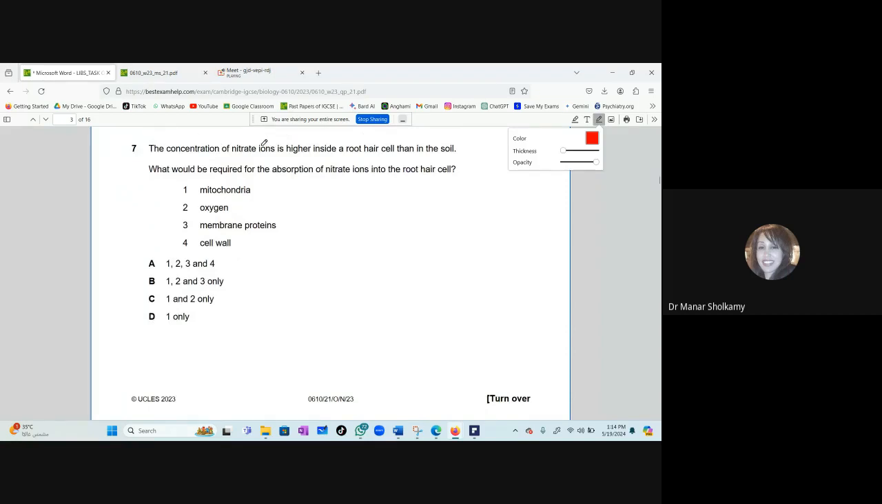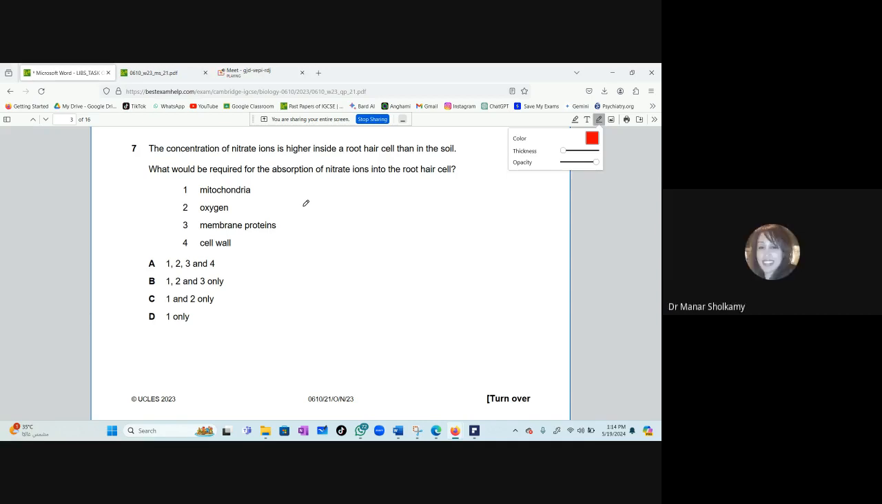7, the concentration of nitrate ions is higher inside a root hair cell than in the soil. What would be required for the absorption of nitrate ions into the root hair cell? Mitochondria, oxygen, membrane proteins, cell wall. Good. Now, this is a nice question. What is needed for the absorption of any ion into the root hair cell? Active transport. Of course, active transport.